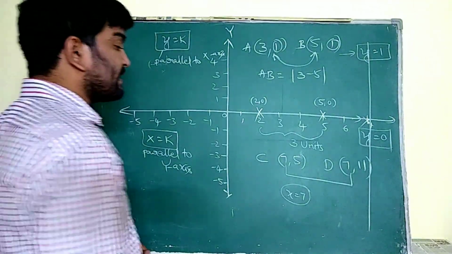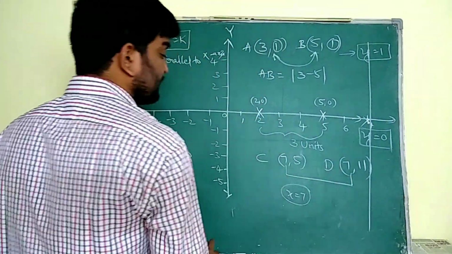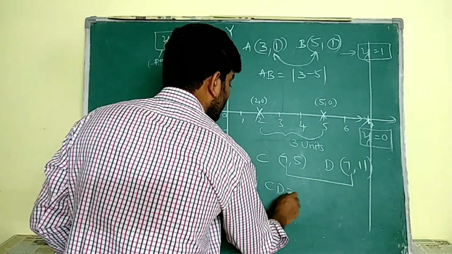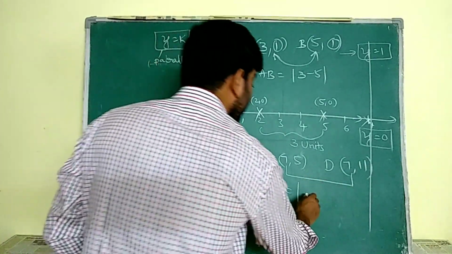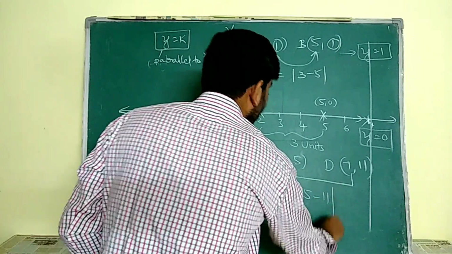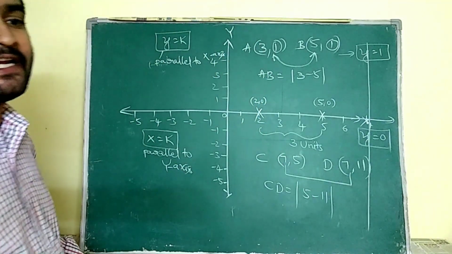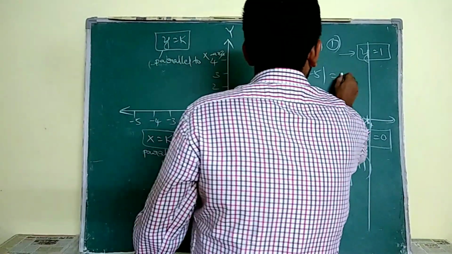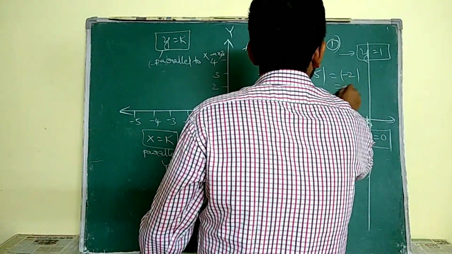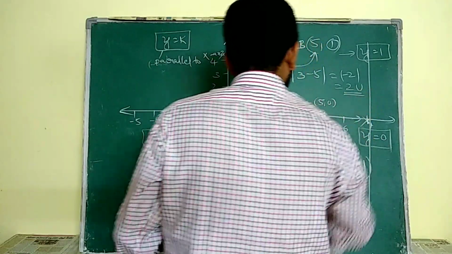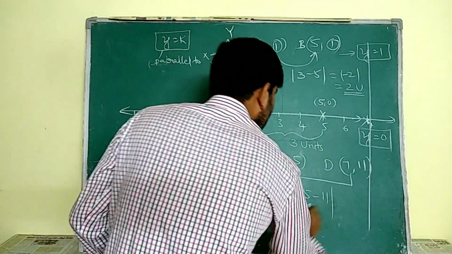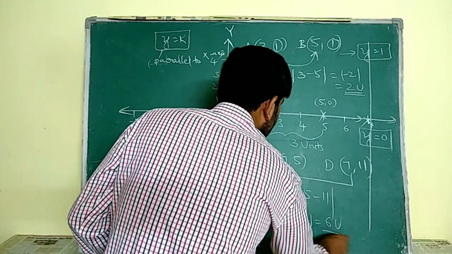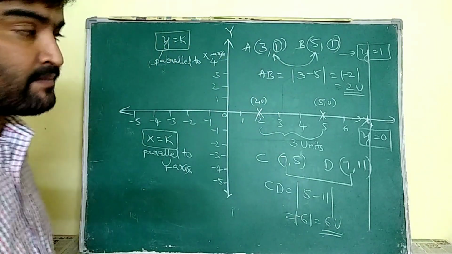Now if I want to find the distance between these 2 points, the distance CD is equal to the modulus difference of the y values. Why I am finding the modulus difference: the distance can never be negative. Here it is minus 2, and we know the distance is never negative, that's why it is 2 units. Similarly, it is minus 6, that is equal to 6 units. I hope you understand.